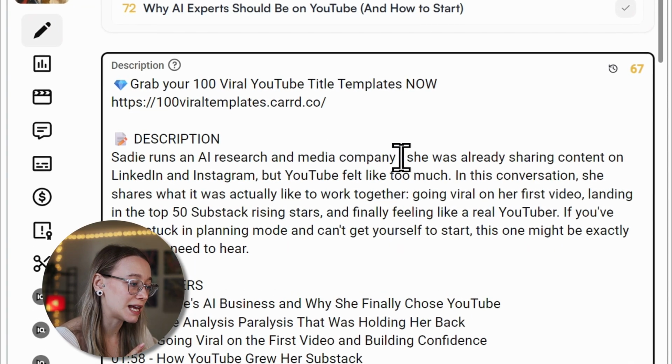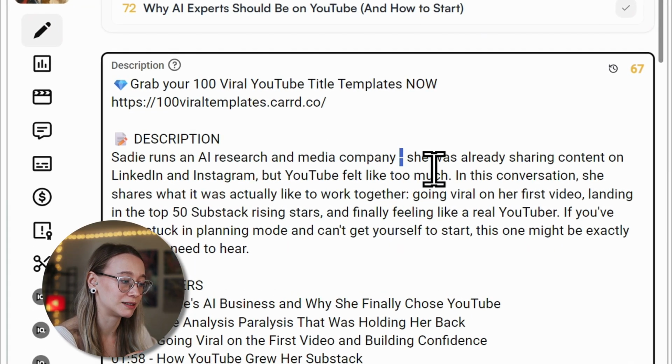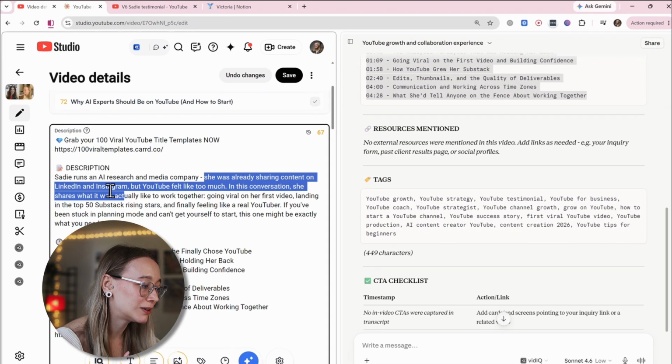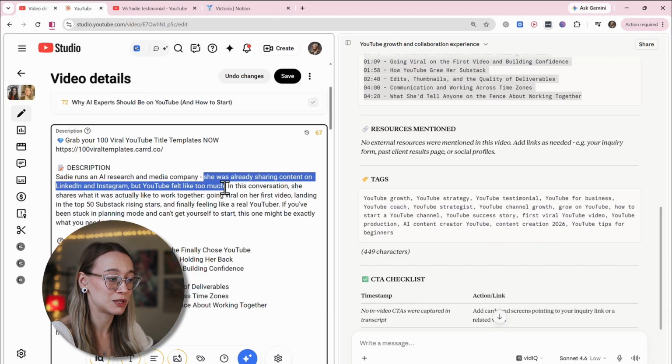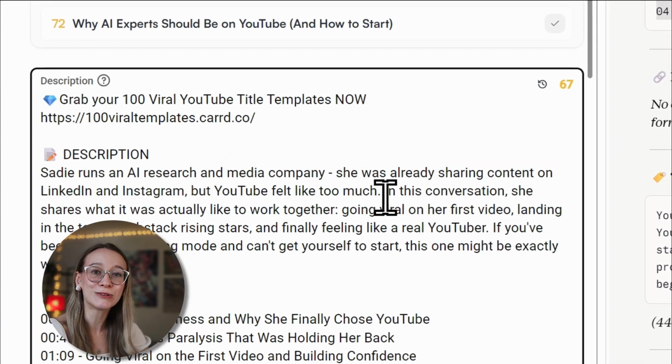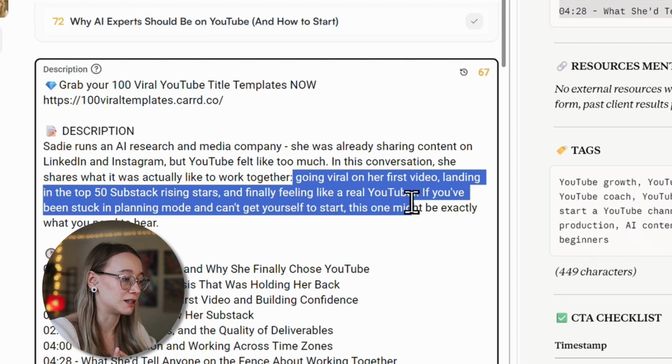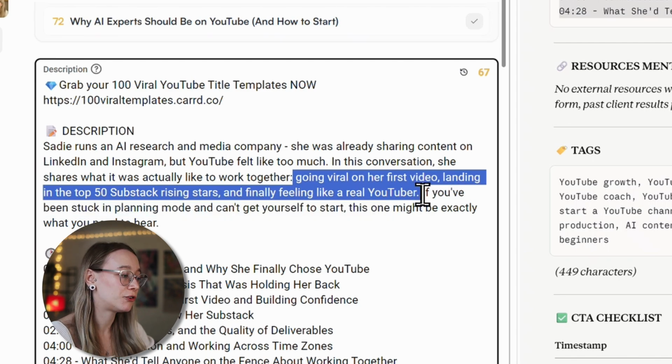Okay, Sadie runs an AI research and media company. You see, it has not a double dash, but like a small normal dash. That's how people won't get that this is AI. She was already sharing content on LinkedIn and Instagram, but YouTube felt like too much. You see how conversational this is? In this conversation, she shares what it was actually like to work together. Easy, I would totally say that. Going viral on her first video, landing in the top 50 Substack writing stars, and finally feeling like a real YouTuber. I think it's really good.